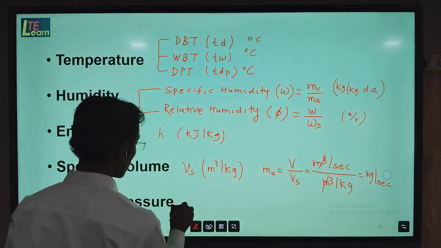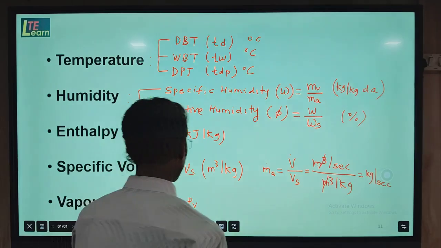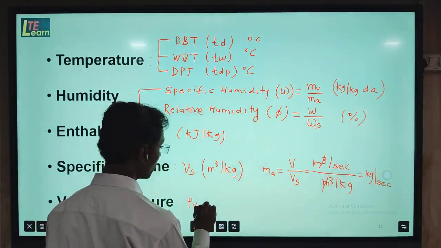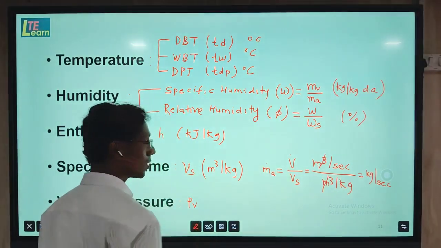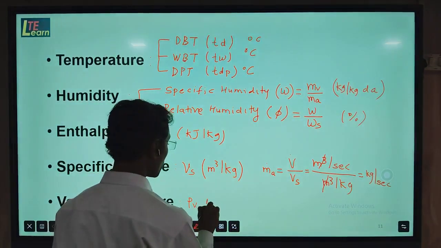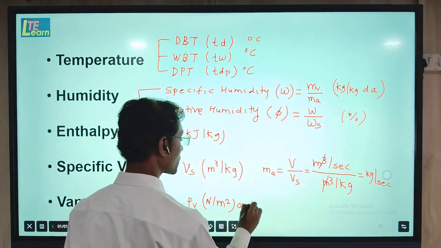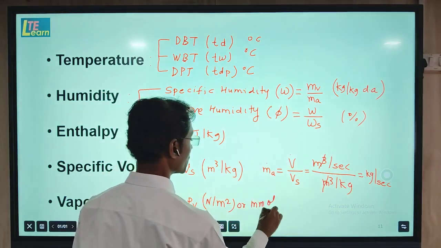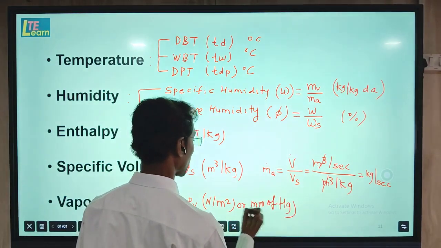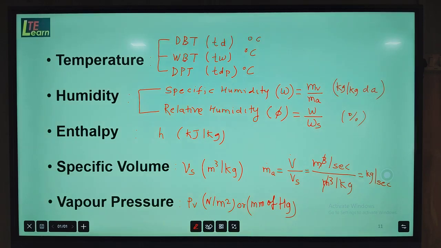Vapor pressure is indicated by the letter PV, and it is expressed actually on the chart. There are two units: one is Newton per meter square, and the other is mm of Hg on the psychrometric chart. About the psychrometric chart, we will discuss in detail in the next video session.